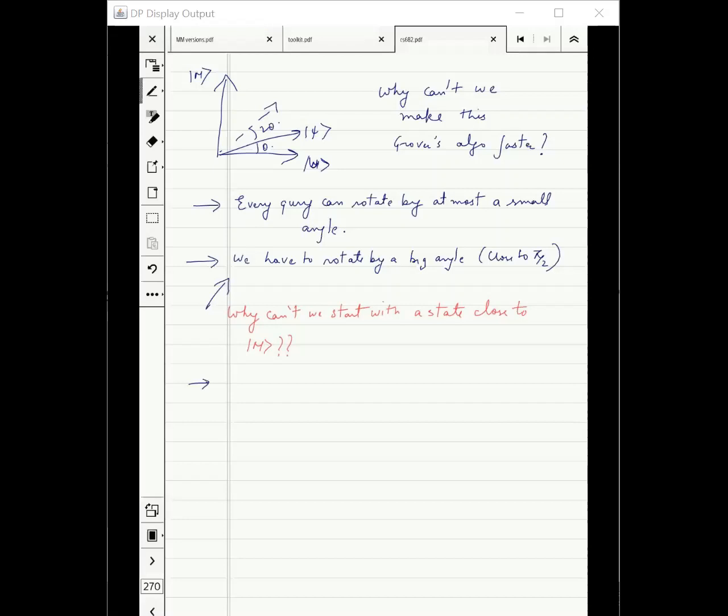But okay, Sayak was on the right track, almost on the right track. Let me specify it further. The problem is we don't know M. In other words, M could be the marked state. We don't know when we start our algorithm whether the marked state is, for example, 1 0 0 0 0 or 0 1 0 0 0 0 or 0 0 1 0 0 0 0 or 0 0 0 0 0 1. It could be either of those, and all of those states are pretty far away from each other, right?